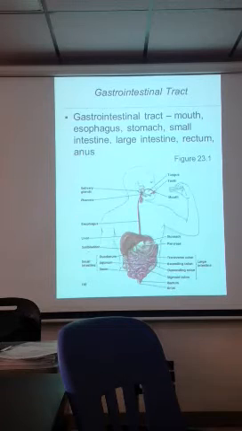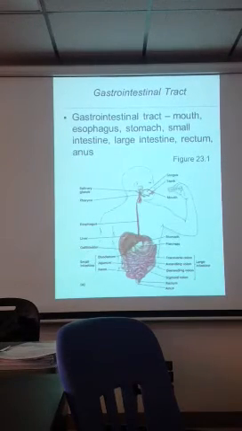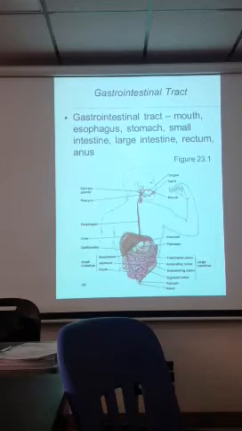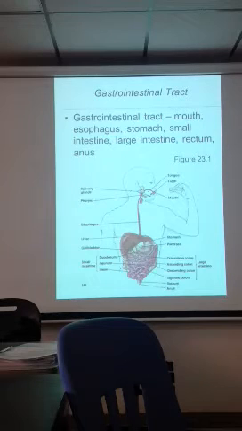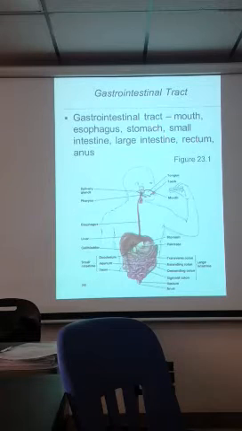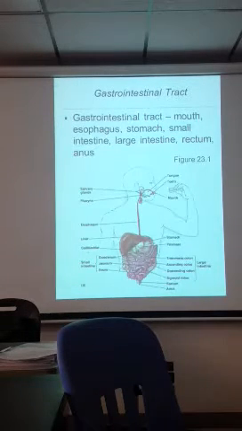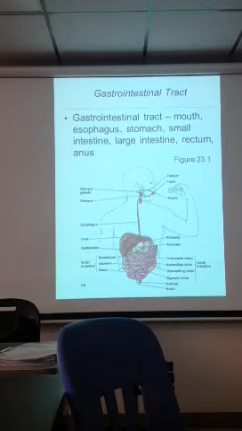Okay. We're going to finish up today by looking at the digestive system, and then also sexually transmitted diseases. Again, I'm just going to highlight certain pathogens, although there are other ones that are important. So when we talk about the GI tract, we're looking at the mouth, esophagus, stomach, small intestine, large intestine, rectum, and anus. We're only going to focus on a few examples, probably where you'll find them exerting their pathogenicity, in the stomach, small intestine, and large intestine. So down here is where we're going to look.